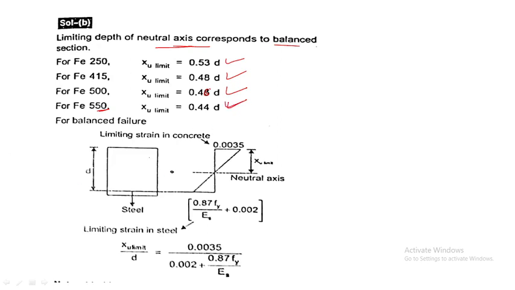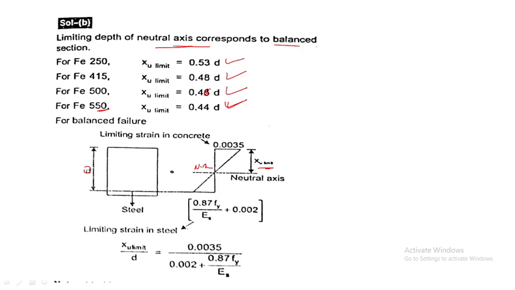And this is a diagram you already know, the limiting strain for balanced failure. This is the effective depth, this is the steel we will provide, and this is the neutral axis. This is the limiting strain in the concrete, 0.0035, and this is X u limit.